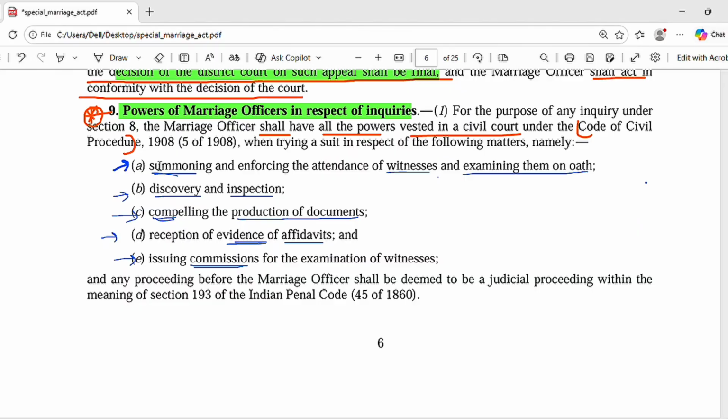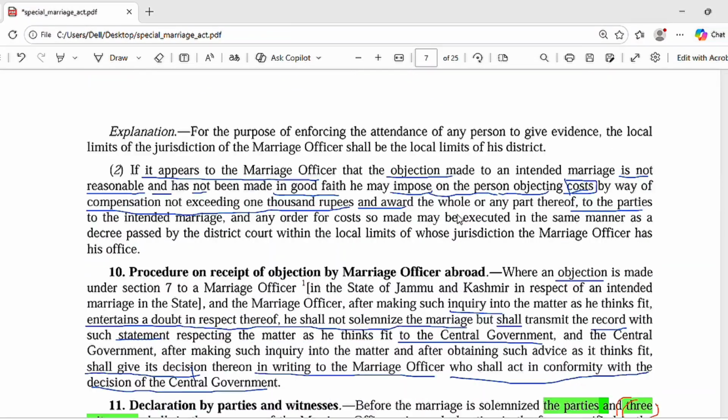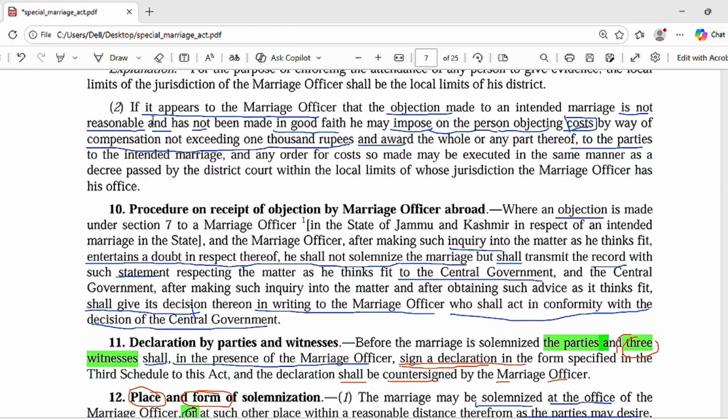That is the point. And now, if it appears to the marriage officer that the objection made is not reasonable and not made in good faith, what he will do is impose costs upon the person who made that objection, and the amount will be received by way of compensation, and it will not exceed 1000 rupees, and that cost will be awarded to the party.